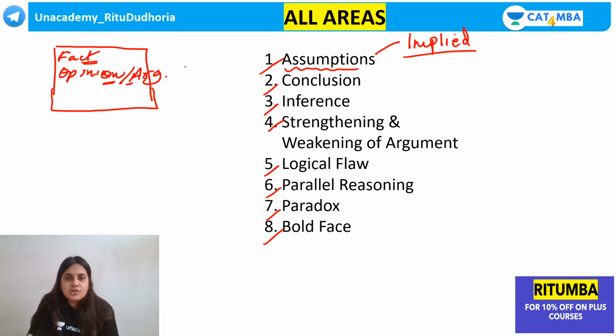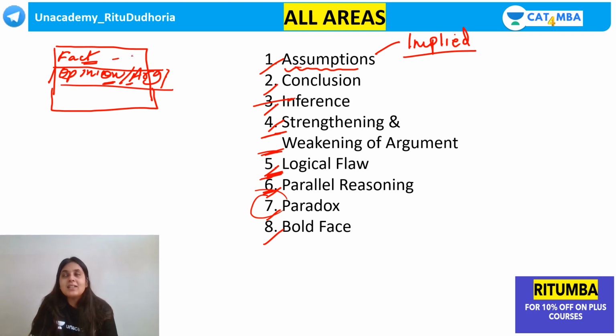Why should you separate this? Because if you do not do this, you're going to make one of the most classic errors that students end up making. Whenever you strengthen, whenever you weaken, whenever you find the logical flaw, whenever you apply parallel reasoning, whenever you think of inference, assumption, anything, guys, it is always based on the author's opinion or the argument.